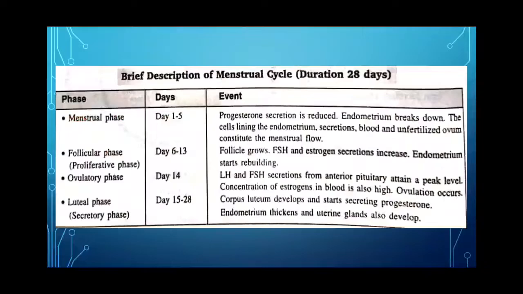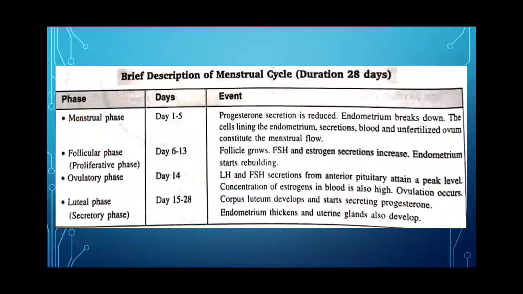Now, in the ovulatory phase, LH and FSH secretion from the anterior pituitary attains a peak level, and the concentration of estrogen in blood is also high, and then ovulation occurs. Then the luteal phase, the corpus luteum develops and starts secreting progesterone, the endometrium thickens and uterine glands also develop. Now, if the ovum is not fertilized, the corpus luteum undergoes degeneration, and this causes disintegration of the endometrium leading to menstruation. During the luteal phase, estrogen and progesterone levels are high.